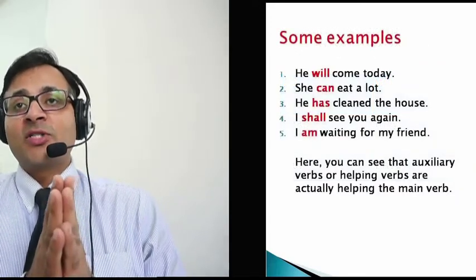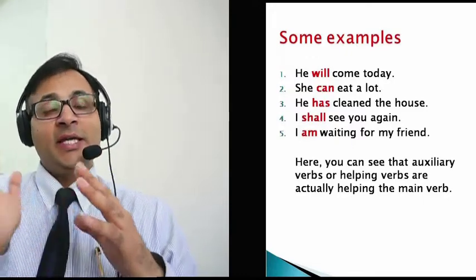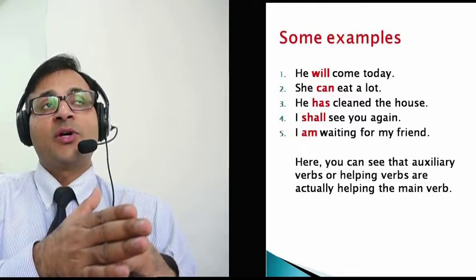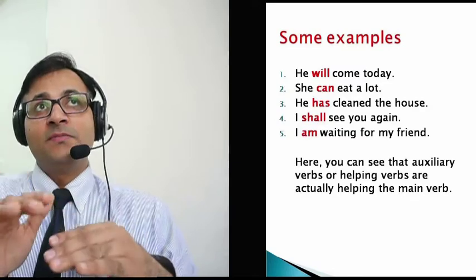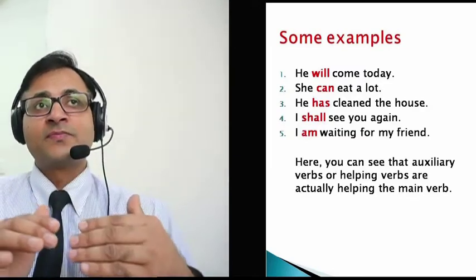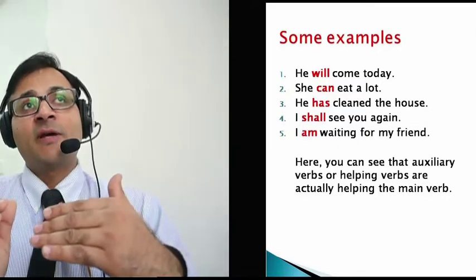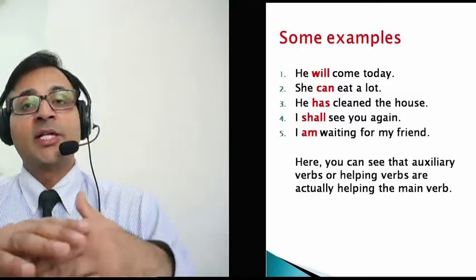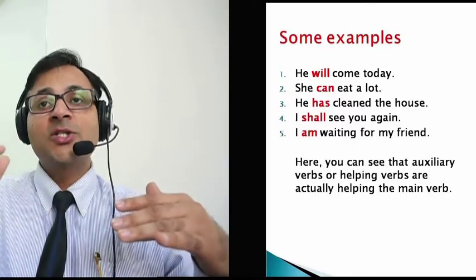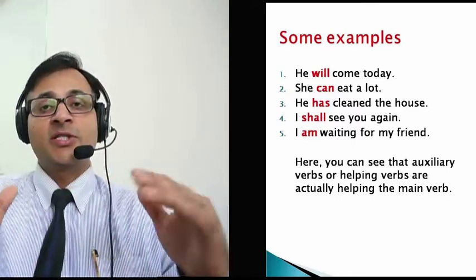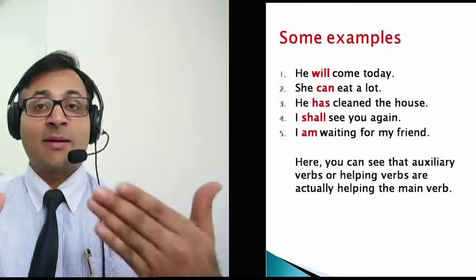So I have 5 examples here. I'll try my best to communicate it. He will come today. Will is helping the verb come to communicate to you about the future. If I say he is coming today, it has a different meaning. If I say he can come today, it completely changes the meaning because it shows the tendency of that person that he can come today. If I say he might come today, it will change the whole thing because it means there are slight chances that he might come. There's a possibility, but I'm not sure.